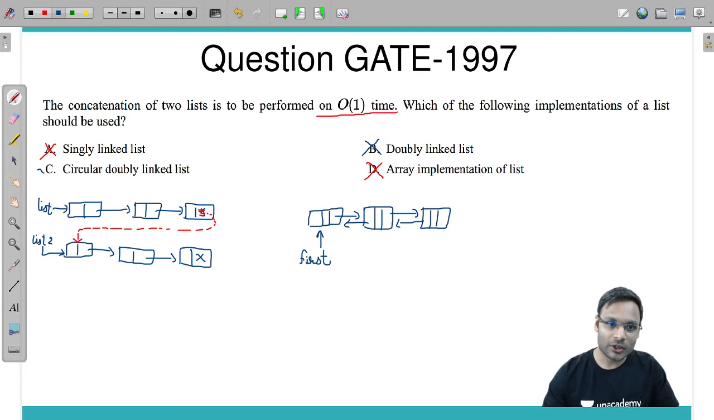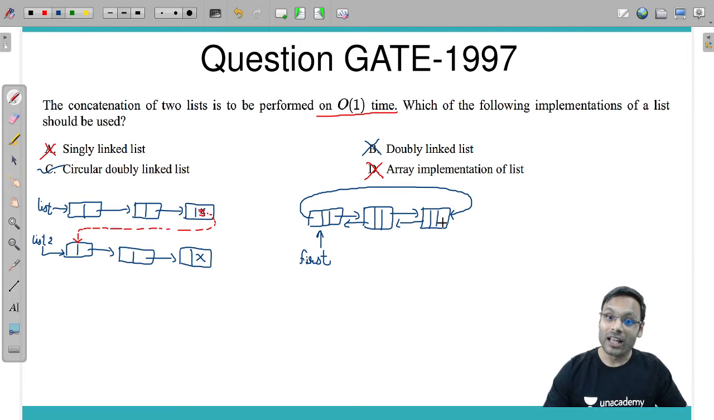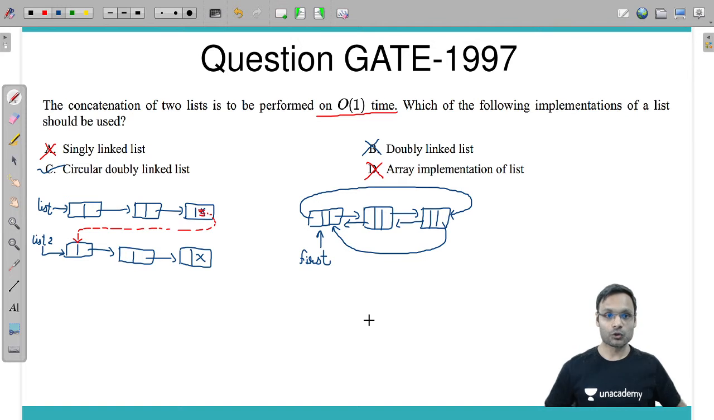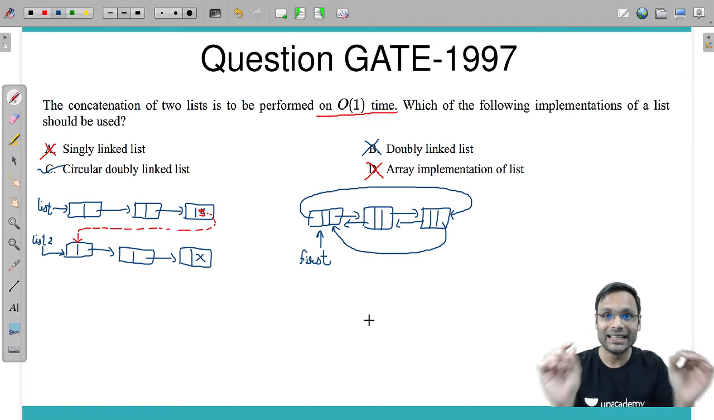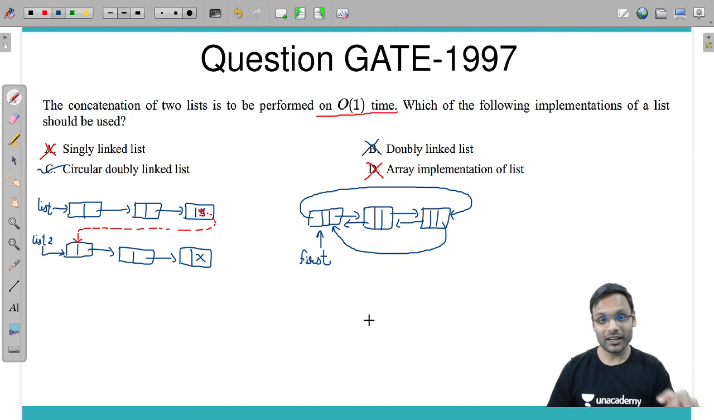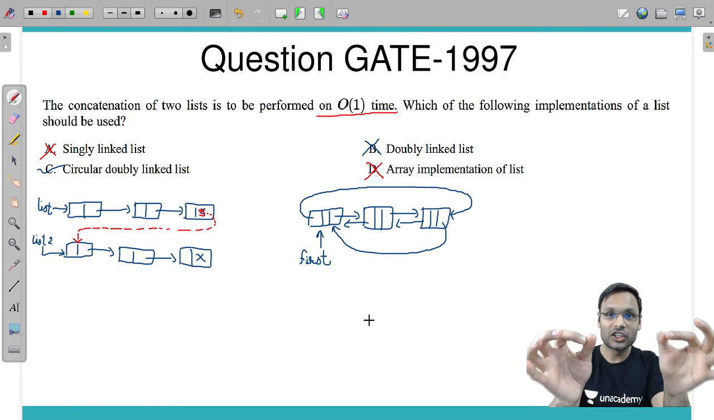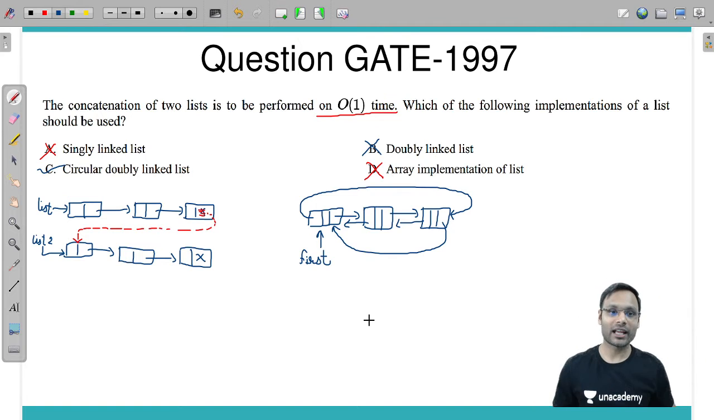Can we go for a circular doubly linked list? Yes. In the circular doubly linked list, the first node circularly will have the address of the last node in the previous pointer, and the last node circularly will have the address of the first node in the next pointer. So when we have a circular doubly linked list, to get the address of the last node, constant time is required. So I am going with option C.